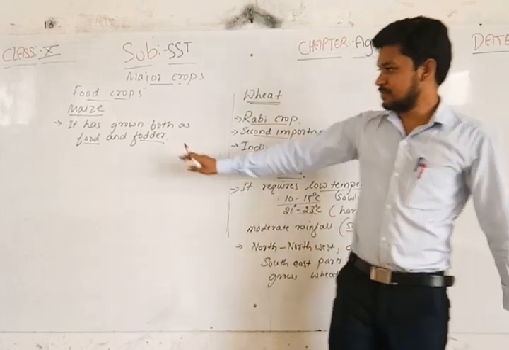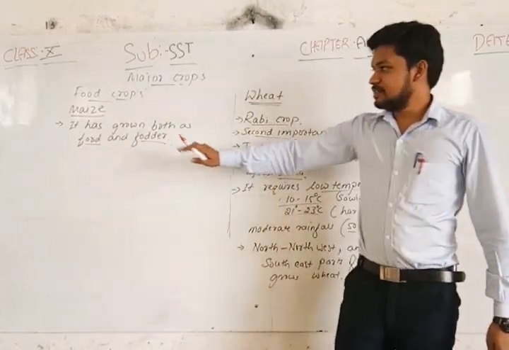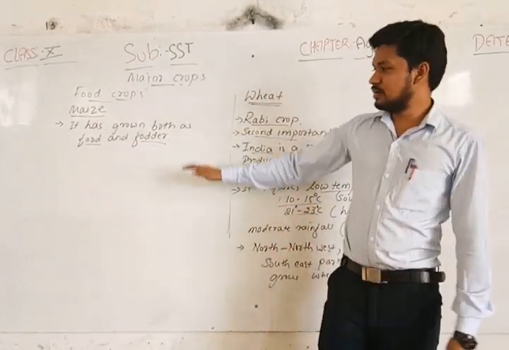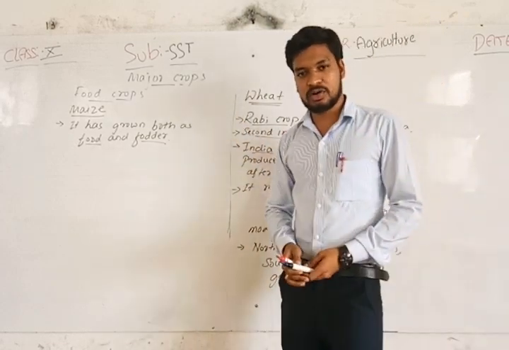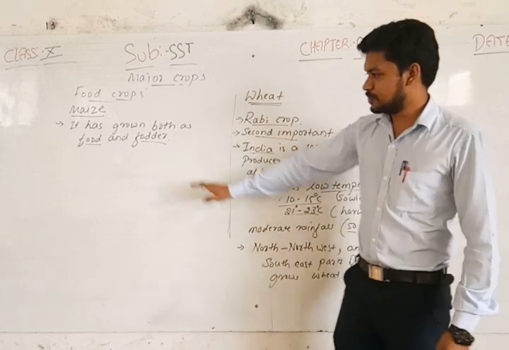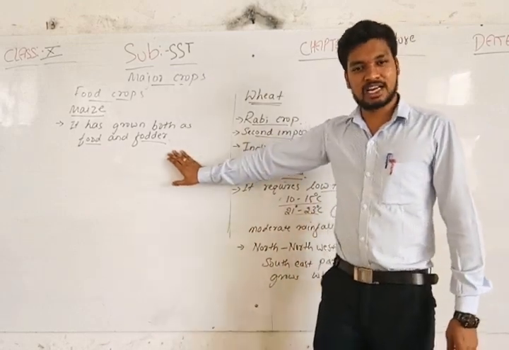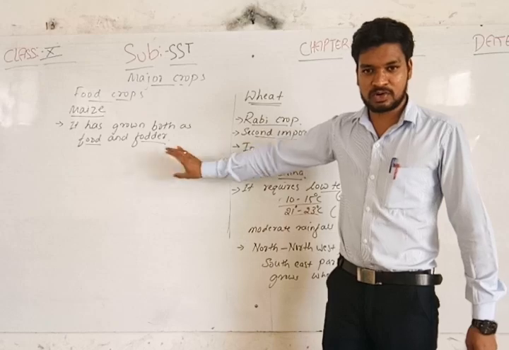It is mainly grown in the Kharif season, and in some parts of India it is grown during the Rabi season, but in most parts of India it is grown during the Kharif season.